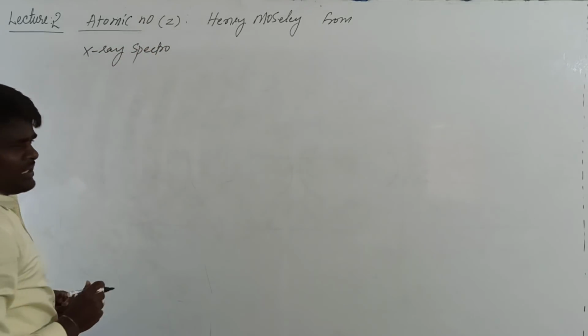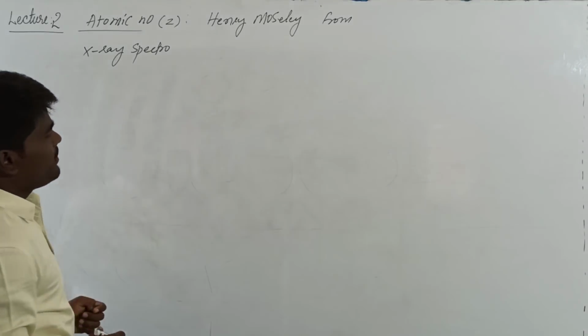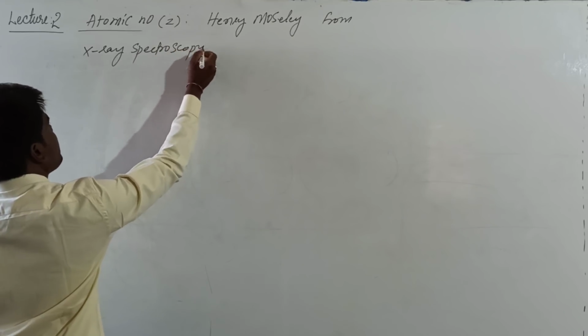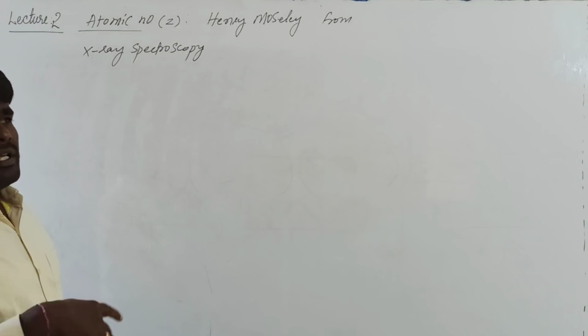This is one of the techniques for studying the properties of the elements. He discovered the atomic number from X-ray spectroscopy of elements.